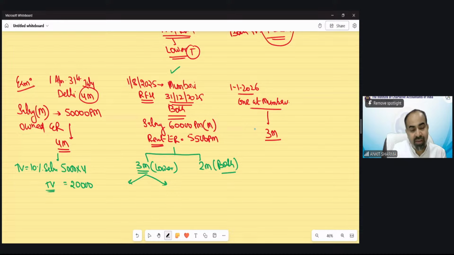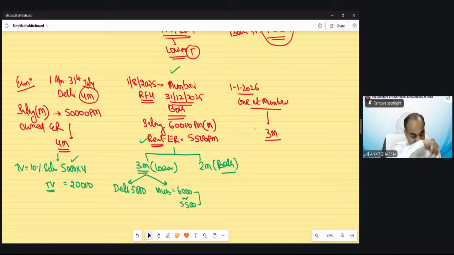So we have seen that the Delhi taxable value is 5,000 per month. Now in case of Mumbai, 10% of salary would be 6,000, but because it is on rent, we have to compare it with the rent also. That would be 5,500 rupees per month.